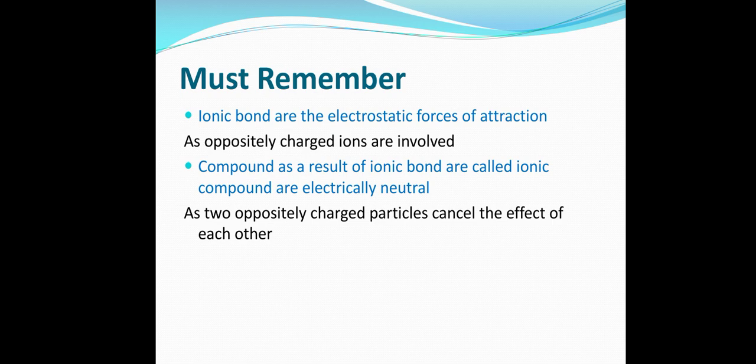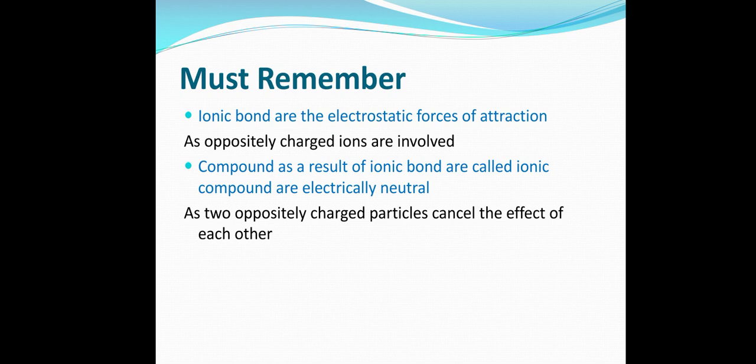Okay, and you will see that in that we have discussed they have the arrangement and they form a huge molecule, a cubic form or some kind of shape in which they are very much attracted towards each other. The opposite charges basically attract each other, and that is why they have very strong forces of attraction, and that is why they have very high melting and boiling points. This should be very clear in your mind.